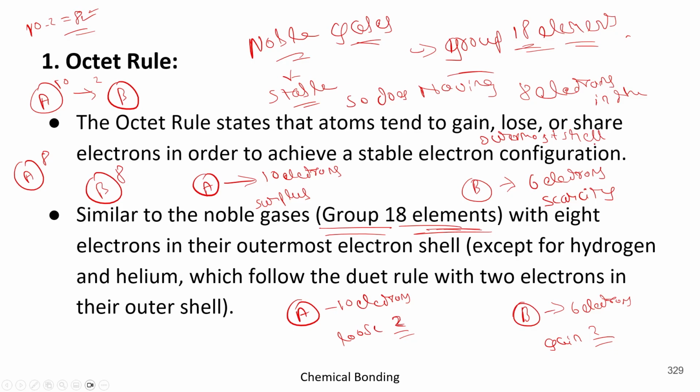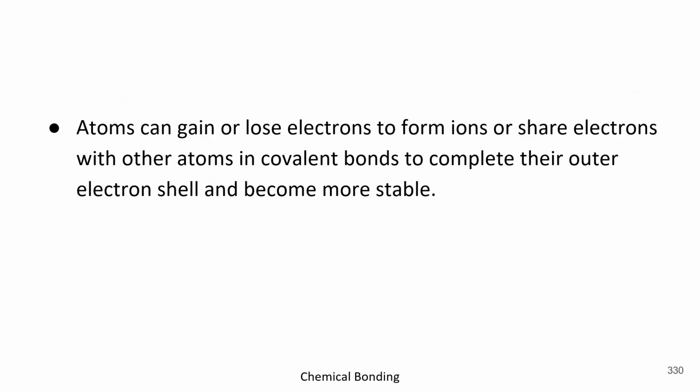Okay. So here we have finished the octet rule. The octet rule simply states that if an atom is to be stable, then it needs 8 electrons in the outermost shell. If it has more or if it has less, then the condition will be unstable. Got it? Now come to the next point.